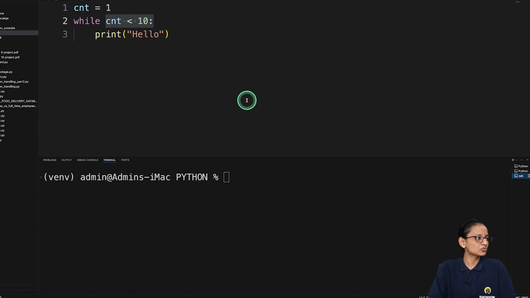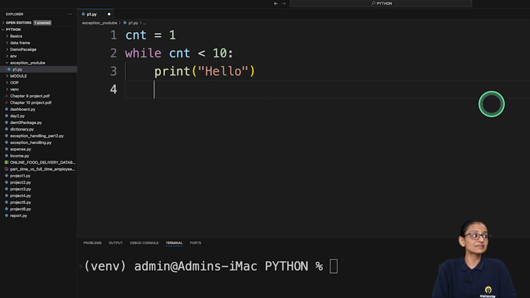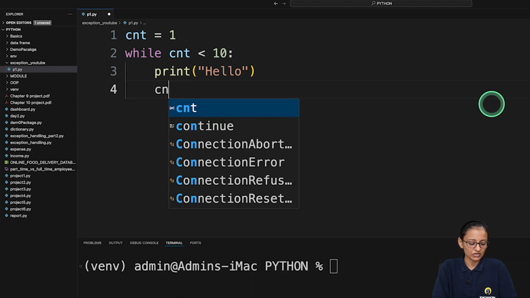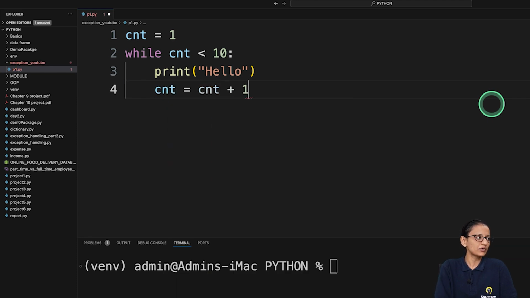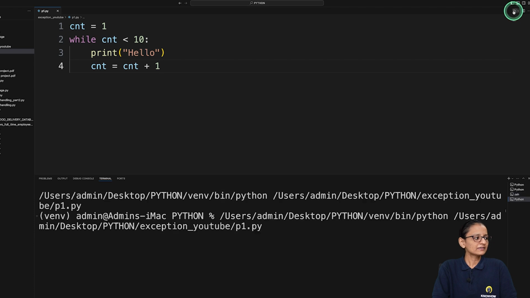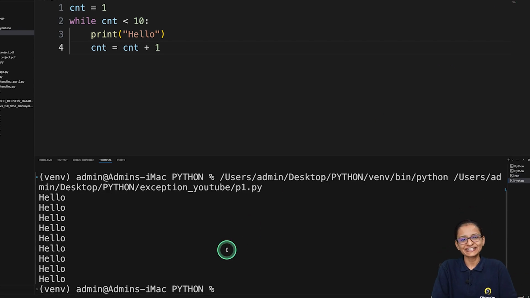What I can do is write an instruction which will increase the value of the counter. So CNT equal to CNT plus 1, and let's run it. Now hello is printing 10 times. In the previous code there is no syntax error, and in this code there is no syntax error either. But what is the difference?